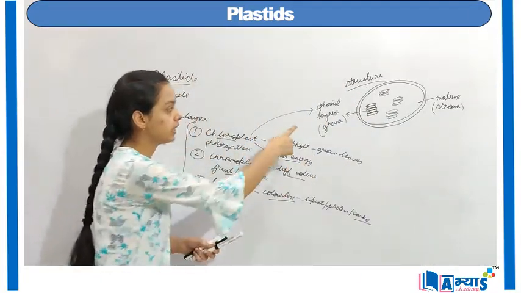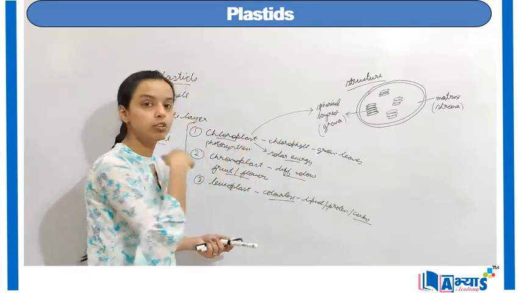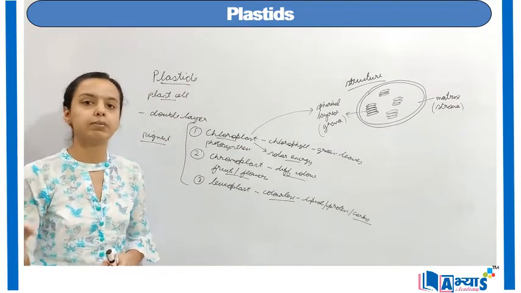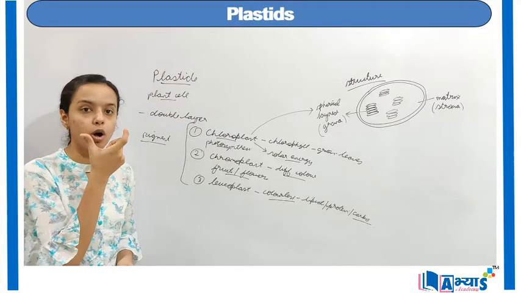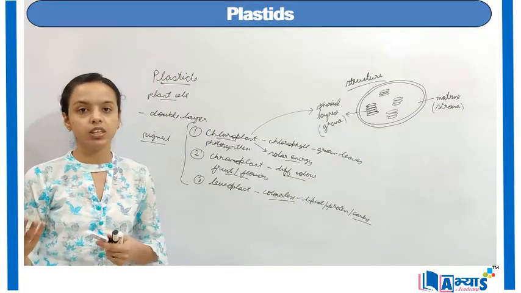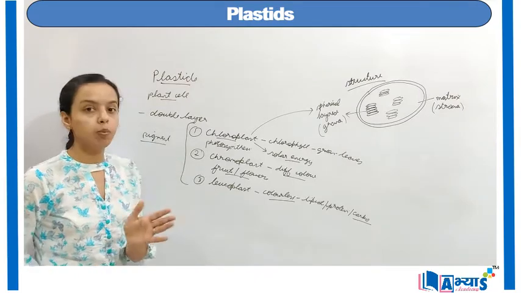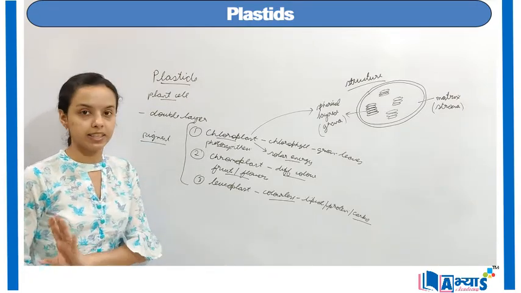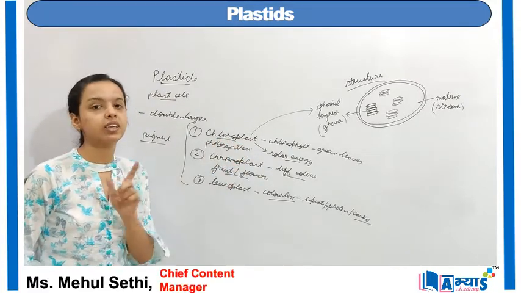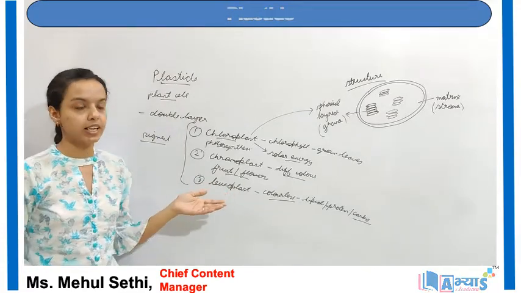So we can say that these stacks or the grana are actually the green color, which are found in the chloroplast, which gives them a green color, and in the end the leaves are found in the color of green, which helps in the process of photosynthesis. So the main component that is green is known as the grana. So G stands for grana and G stands for the green color. This was the structure and the functions of the plastids, which is the most important organelle found only in plant cells, because the chloroplast, chromoplast and leucoplast have a specific function only in the case of plant cells and not in the case of animal cells. This was the concept on the case of plastids.